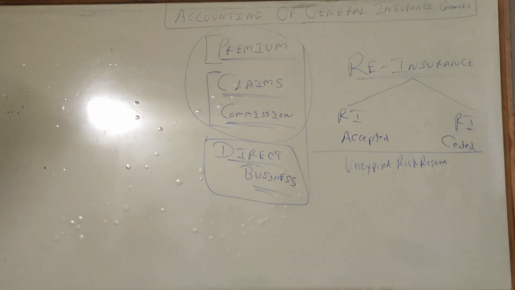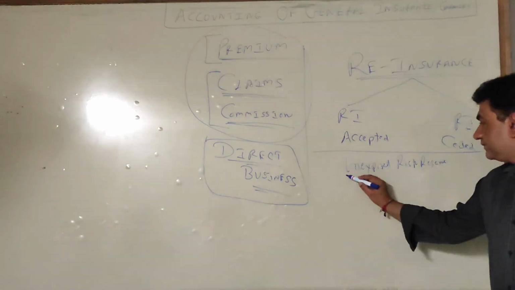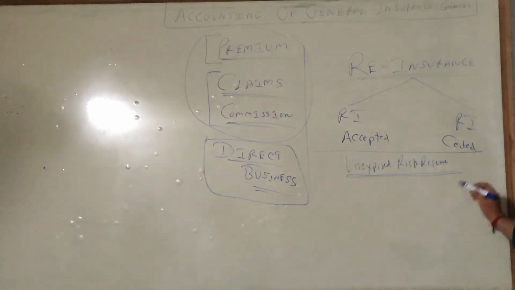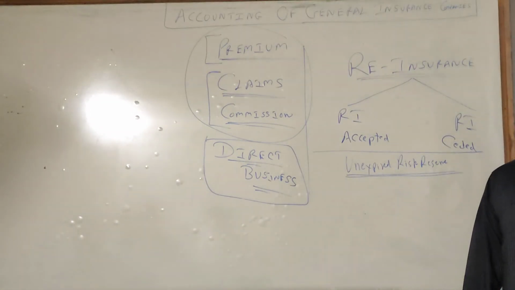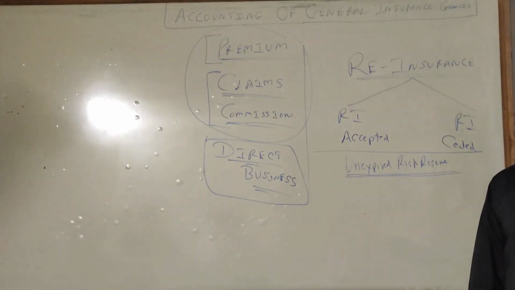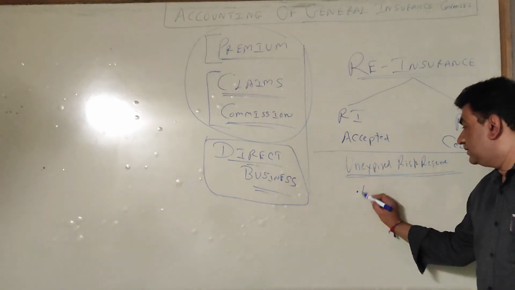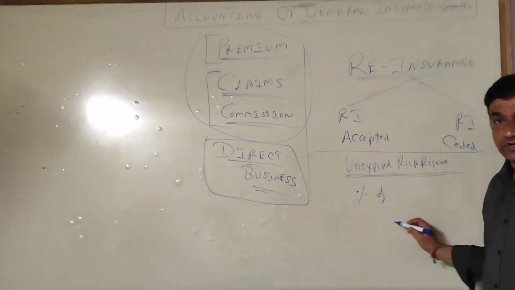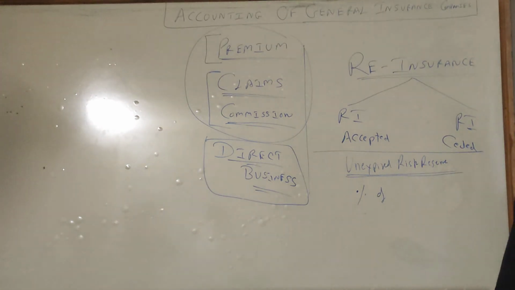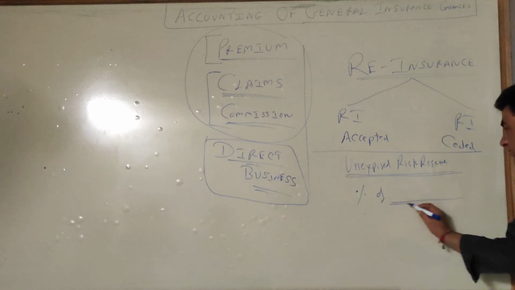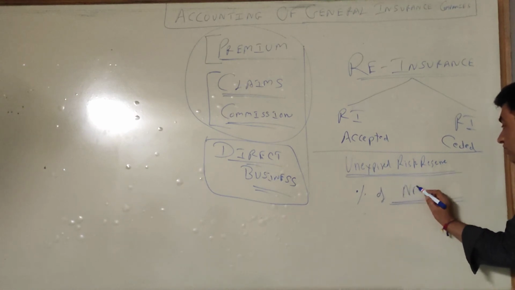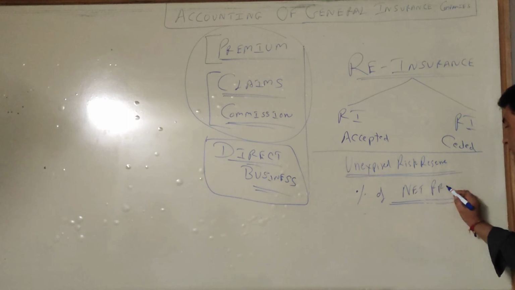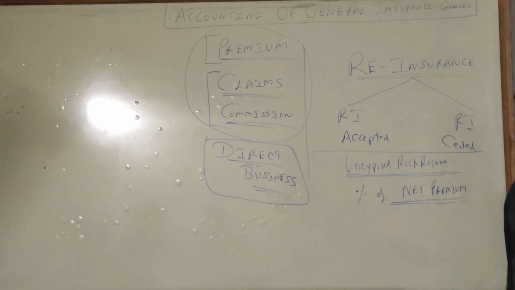Now listen, what do you mean by that? This has to be a specific percentage, but percentage of what? What was in the statutory reserve of banking? 25% of current year's profit. This will be a percentage of net premium.